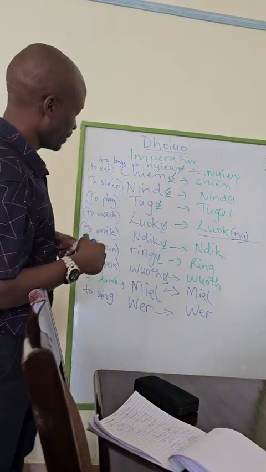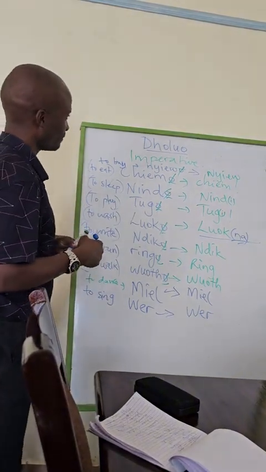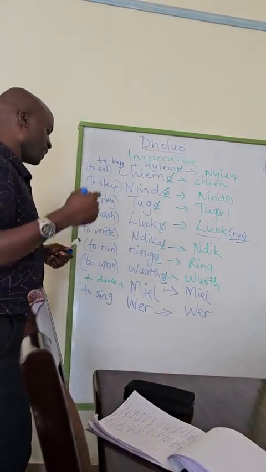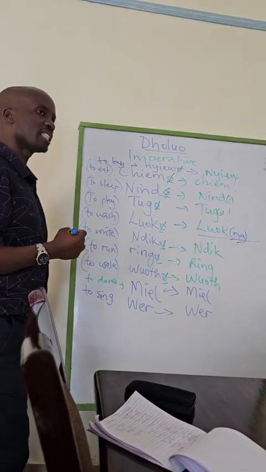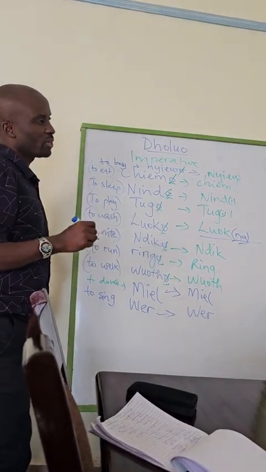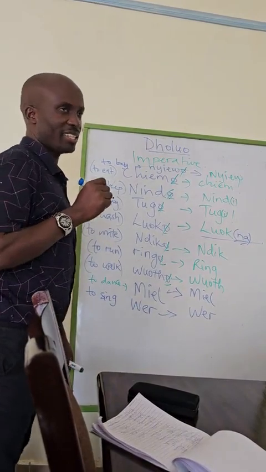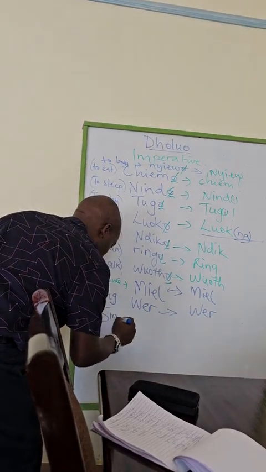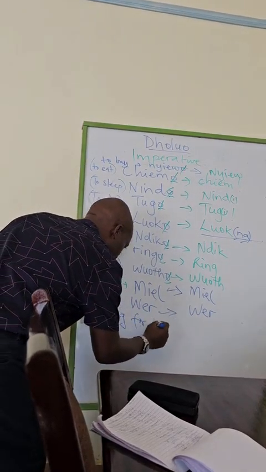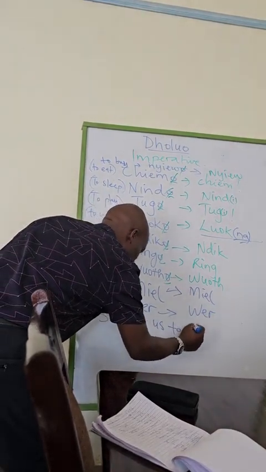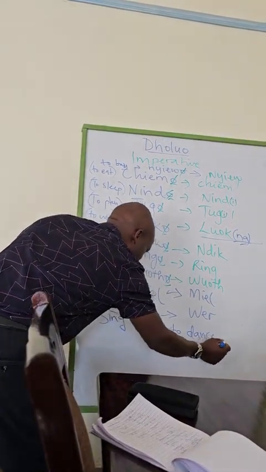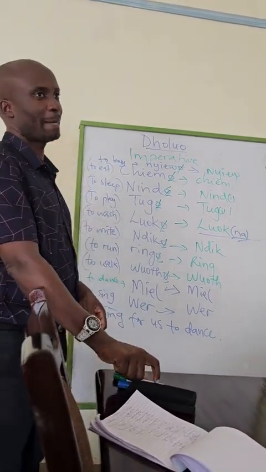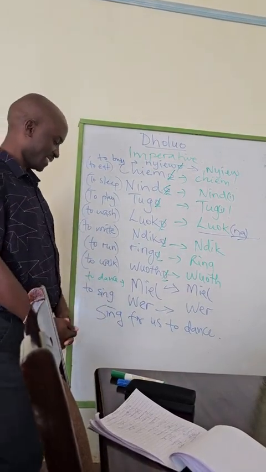Now, this is what I wanted you to write to tell me. And if you get it right, we close this chapter now. Say in Dholuo, sing for us to dance. Sing for us to do what? To dance. Yeah, we want to dance. Sing for us to dance. How do we say that?